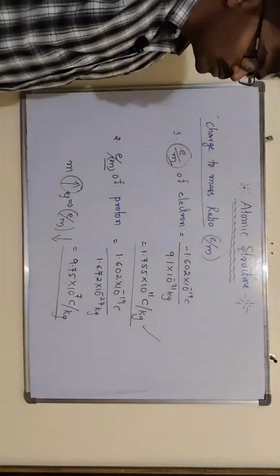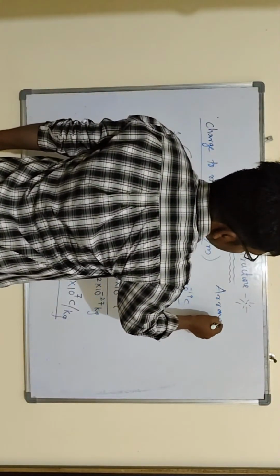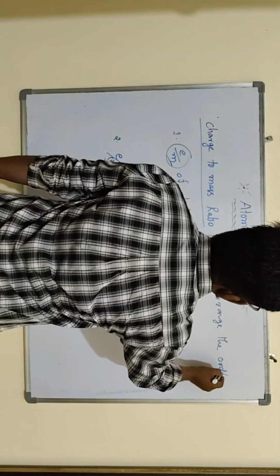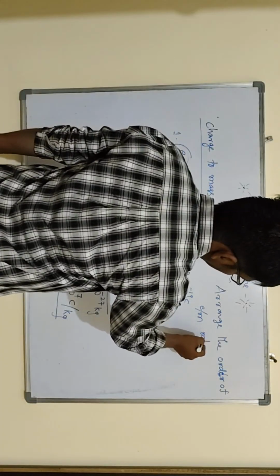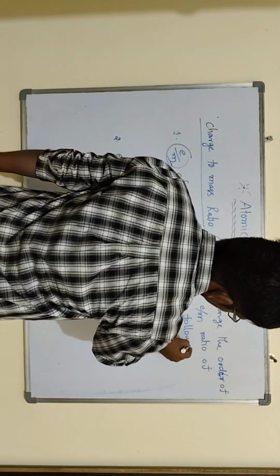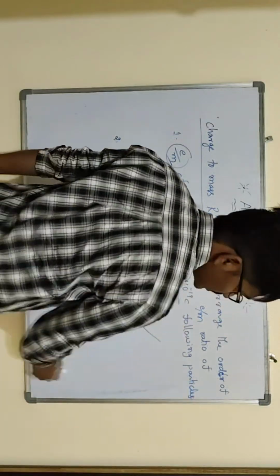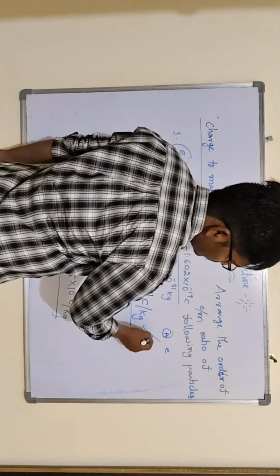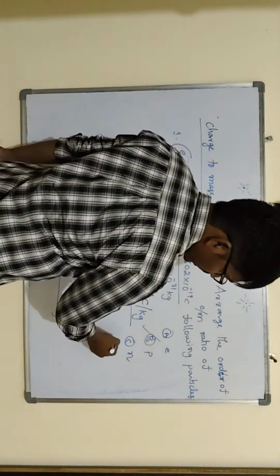Because they will ask a question: arrange the order of charge to mass ratio of the following particles. Such type of questions they will ask. Actually the options they will mention like this: A, electron; B, proton; C, neutron; D, hydrogen atom.